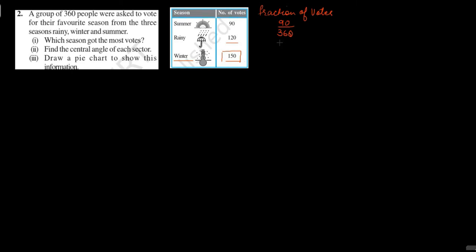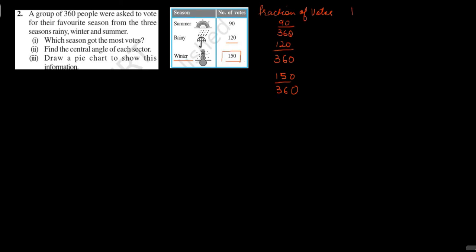For rainy season, it will be 120 divided by 360. And for winter season, 150 upon 360. Now to find the central angle for each sector, we'll multiply the fraction with 360 degrees because one complete angle is 360 degrees.